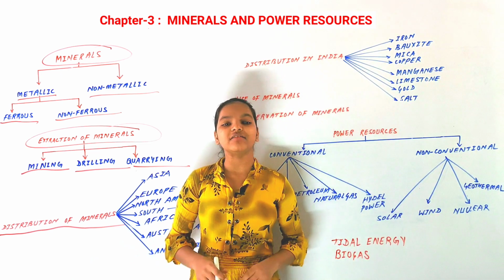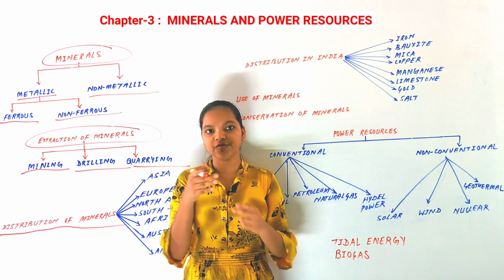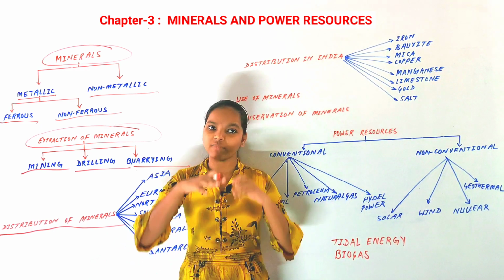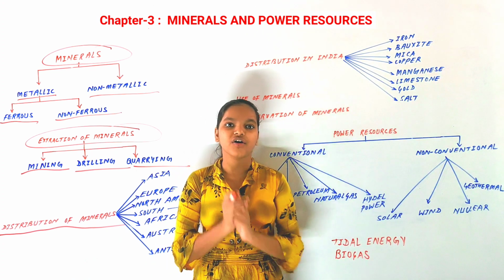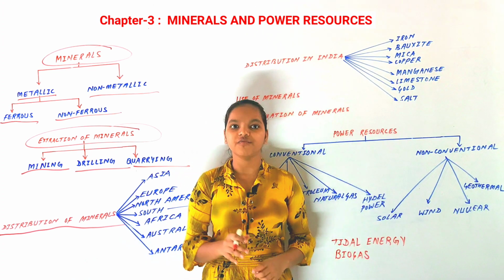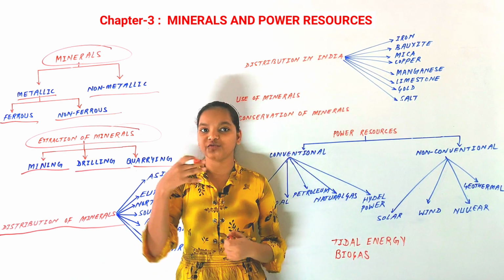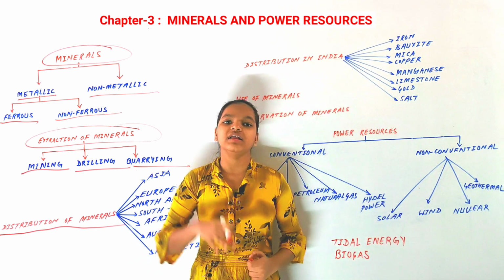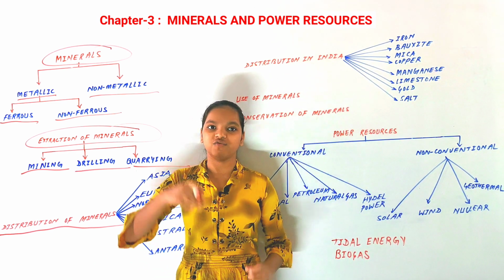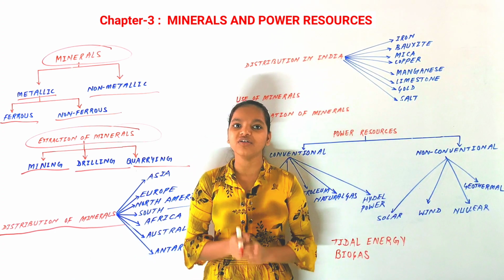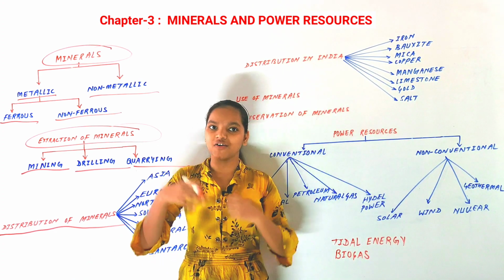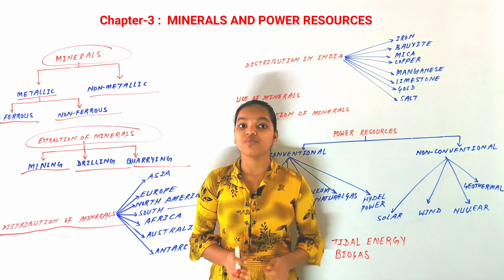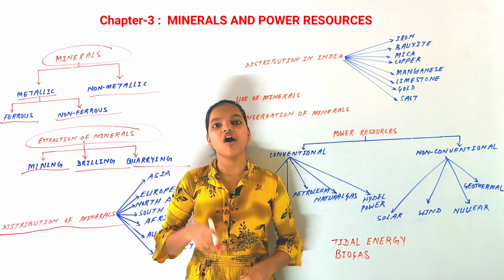Metallic minerals are usually found in metamorphic rocks or igneous rocks, which you have already studied, in regions like Africa or Canada. Non-metallic minerals are usually found in sedimentary rocks, in regions like Germany and America. They are found in many countries and continents, but there is uneven distribution of minerals.